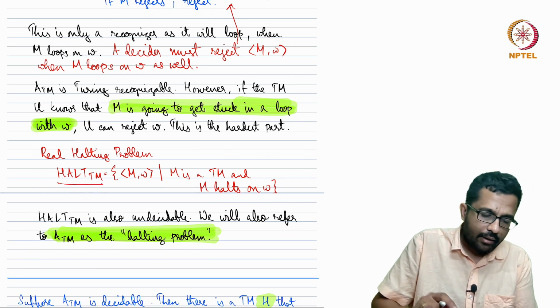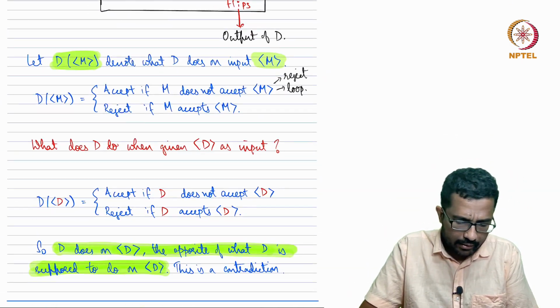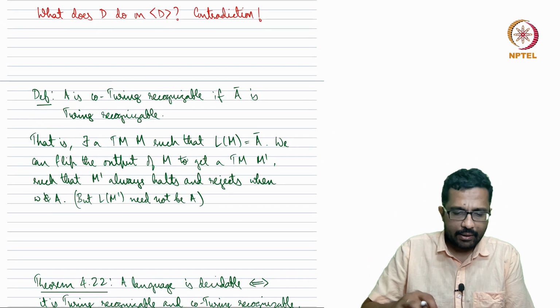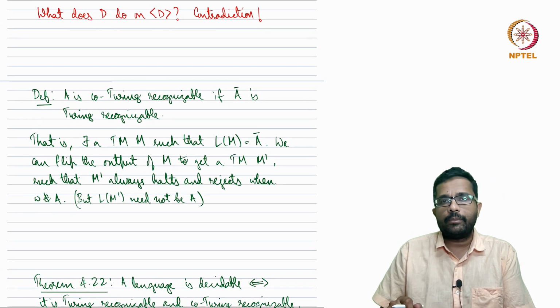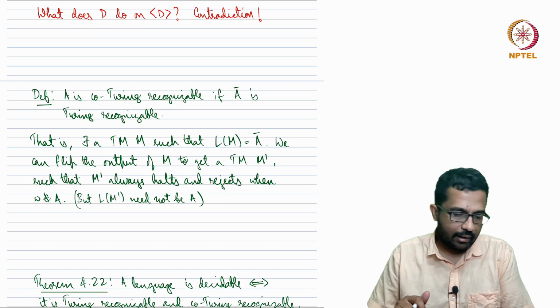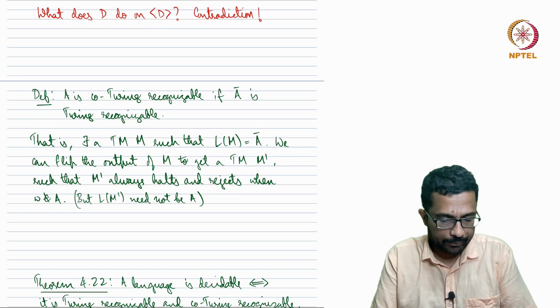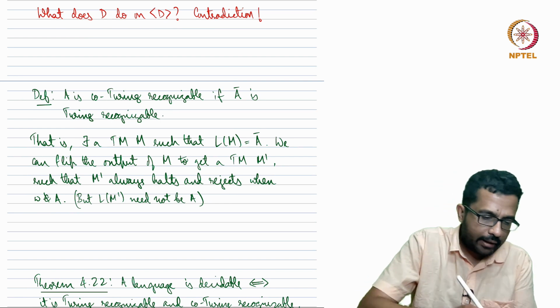Halt TM. In this lecture, we'll just define Co-Turing Recognisability and say a few remarks, which will close off the fourth chapter in the book. So let's define Co-Turing Recognisable.